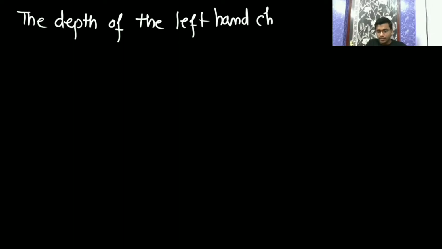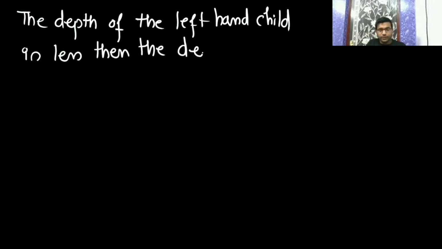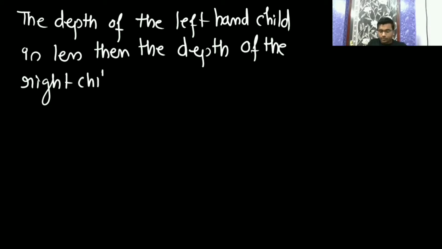The depth of the left-hand child is less than the depth of the right child.